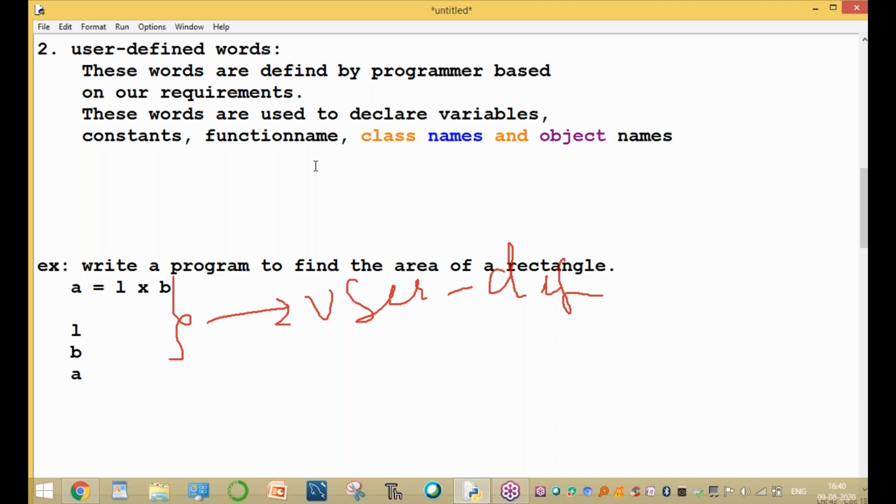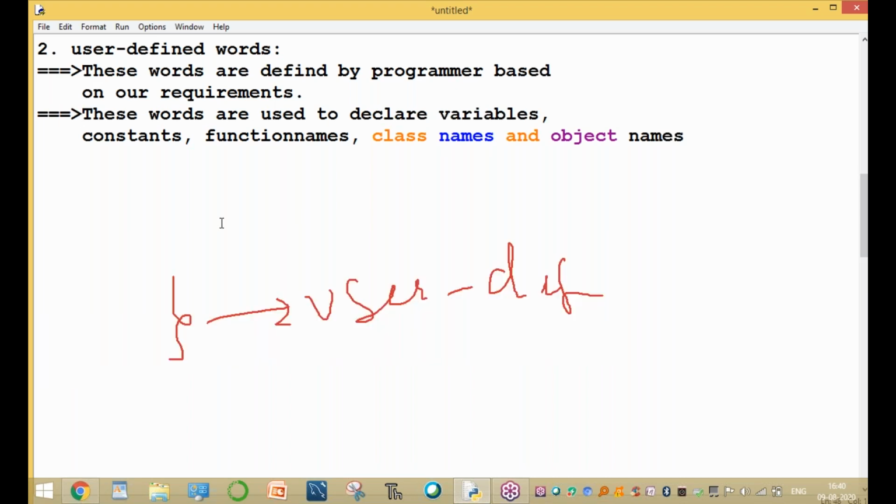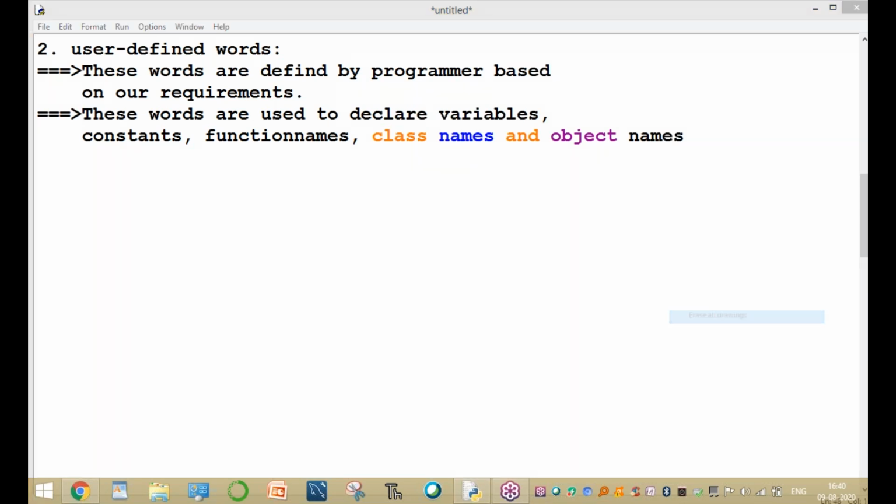These words are defined by the programmer based on the requirement, and are used to declare variables, constants, functions, class names, and object names. Clear, guys? So any variable.